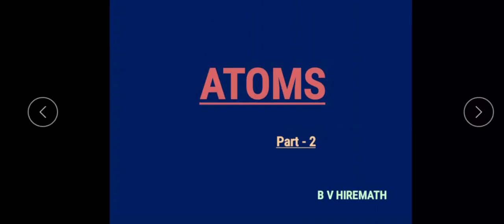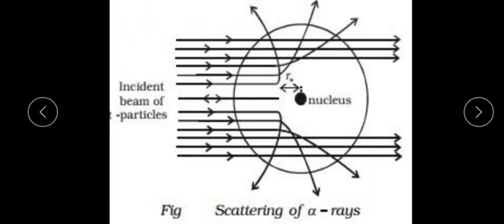Today we want to discuss the next part of atoms. In this part, we are going to explain the Rutherford atomic model. It is on the basis of what we already learnt in the last class, the Rutherford alpha scattering experiment and its results. Based on those results, Rutherford argued that to deflect these alpha particles,